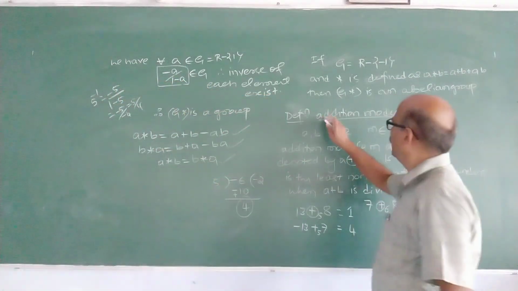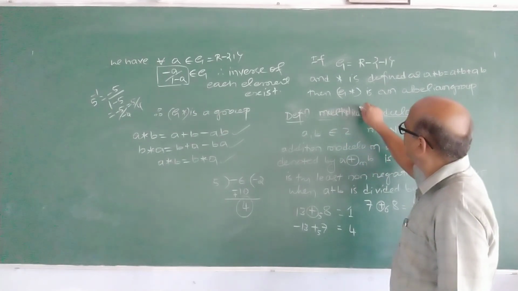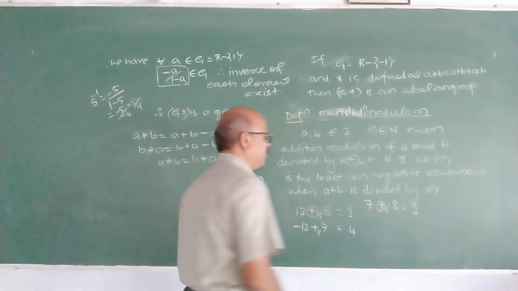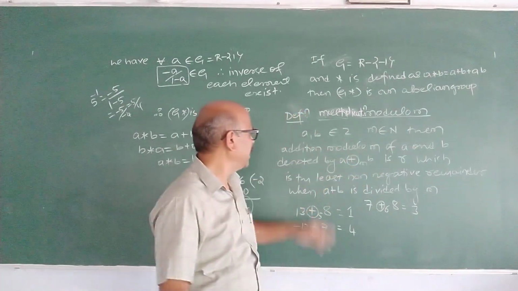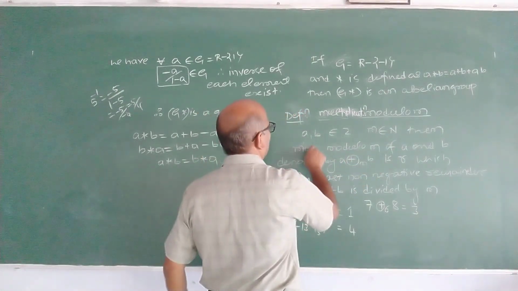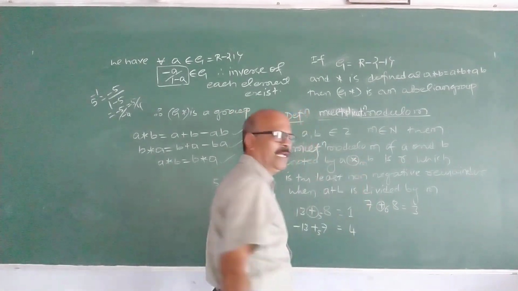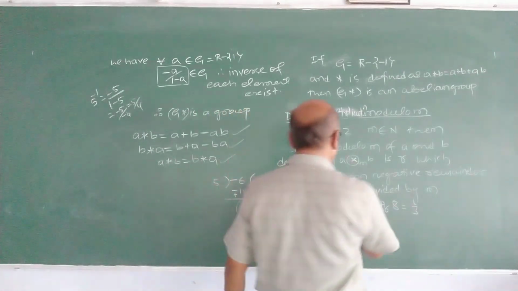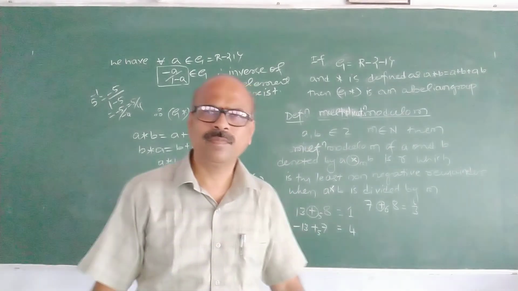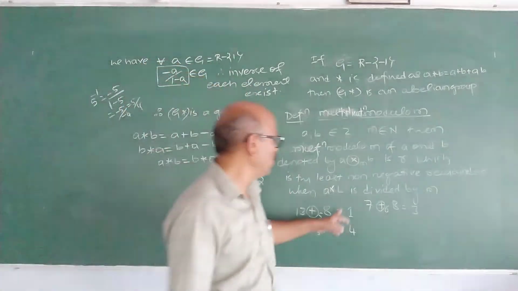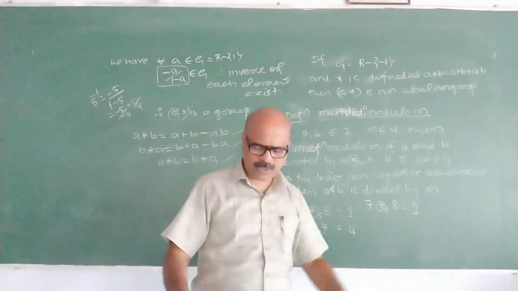Similarly, we define multiplication modulo m. I explain multiplication modulo m. The definition is exactly similar. If a and b are any two integers and m is a positive integer, then multiplication modulo m of a and b is denoted by a into b, and it is the least non-negative remainder when a into b is divided by m. That is the definition.